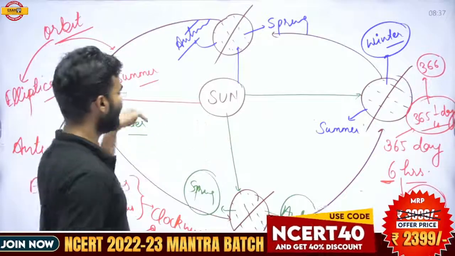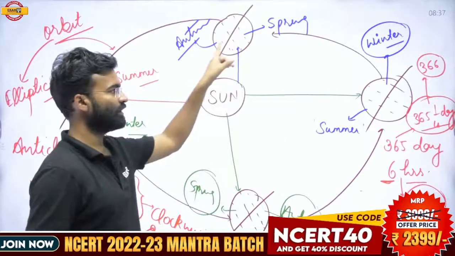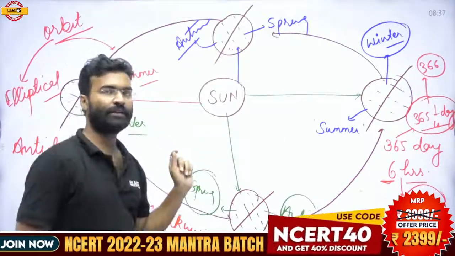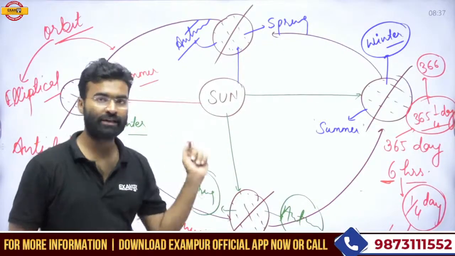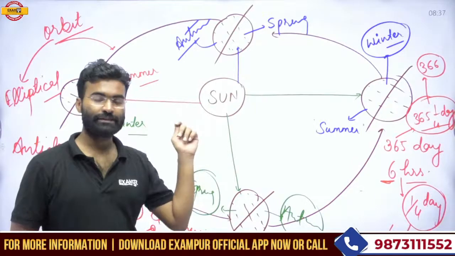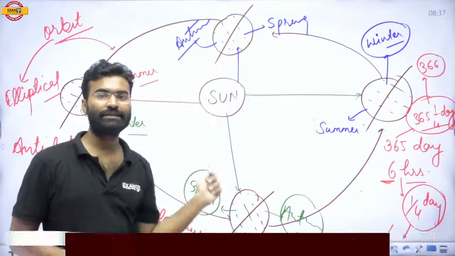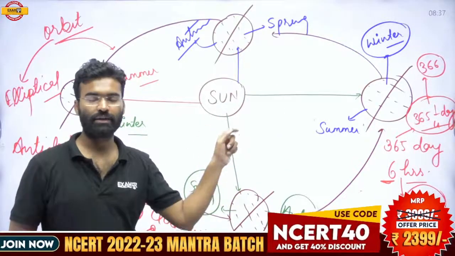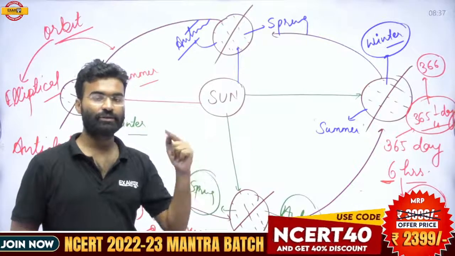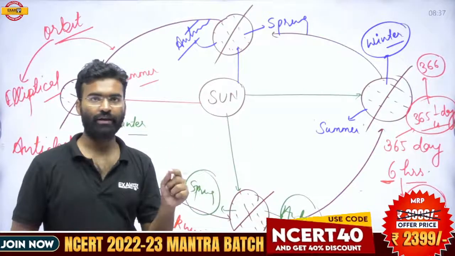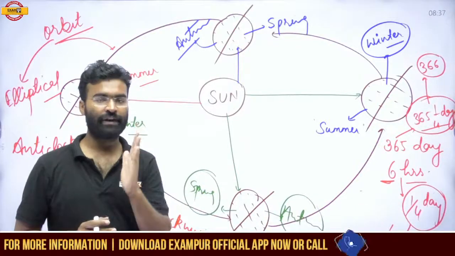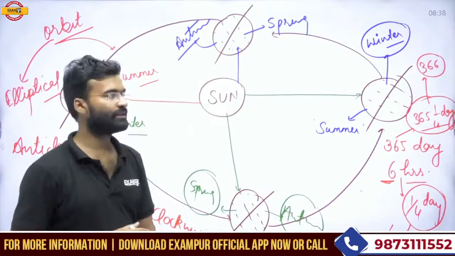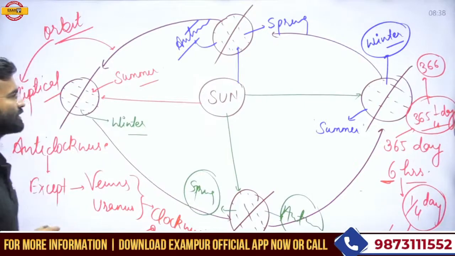So when the Earth is revolving around the sun, due to variation in the intensity and amount of solar energy, seasonal change occurs on the Earth. Seasonal change happens due to the revolution as well as the tilt of the Earth.